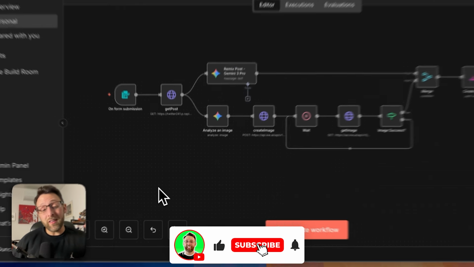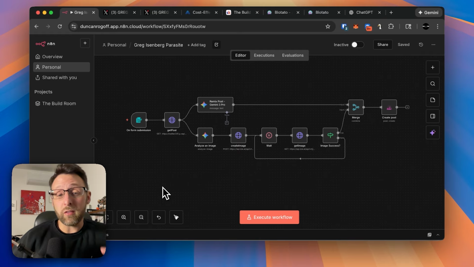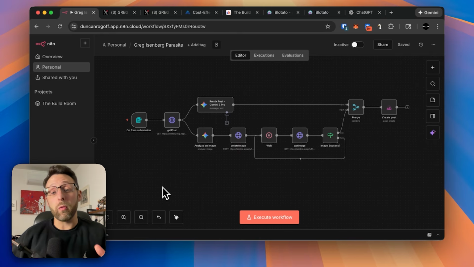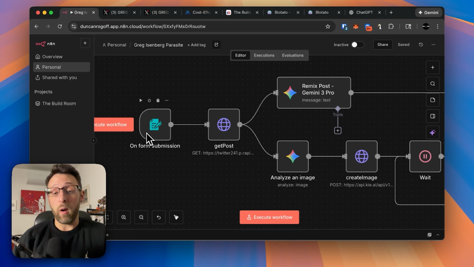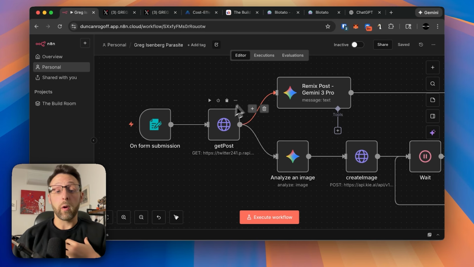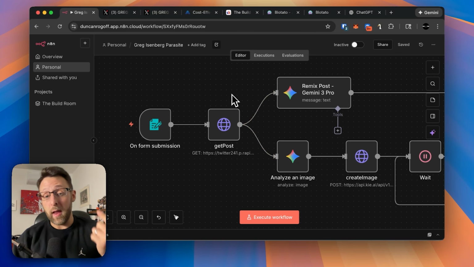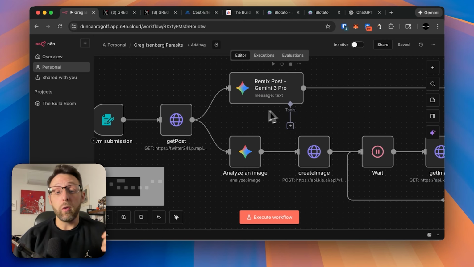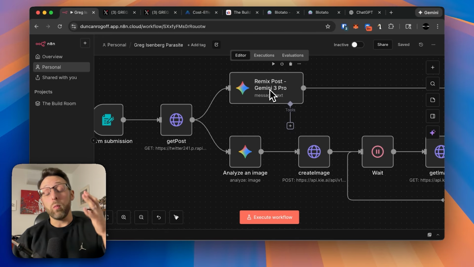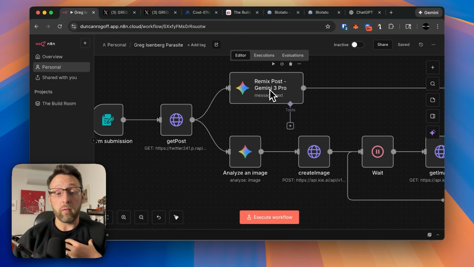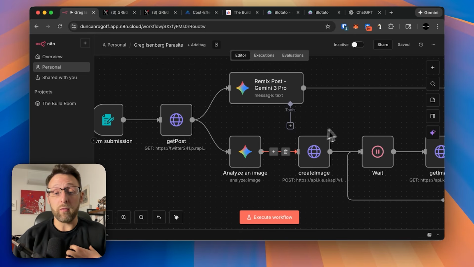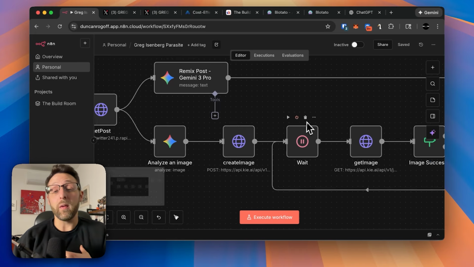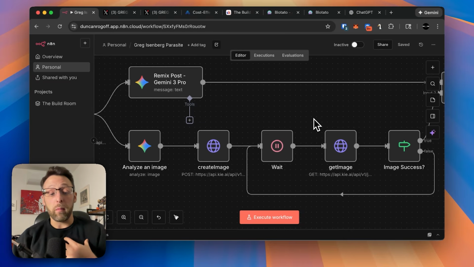So here we are inside of N8N, and let me show you how the system works at a high level, and then we're going to go through and build it step by step. At a high level, all we're going to do is submit the URL for any Twitter post. We're going to extract the text from that post and the image from it. We're going to use Gemini 3 Pro to remix that post in our tone of voice. We're also going to use Gemini 3 Pro to analyze the image for us, and then we're going to send this over to Nano Banana Pro to generate a brand new image using our own brand guidelines.